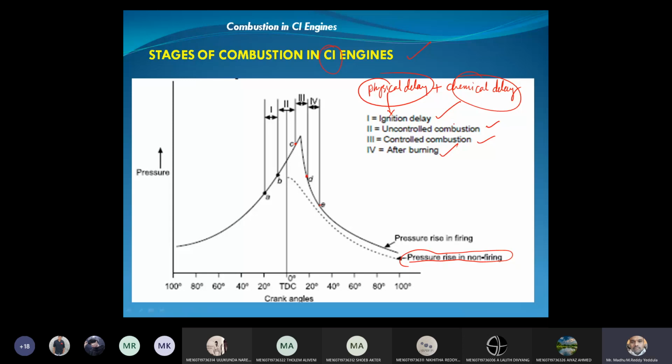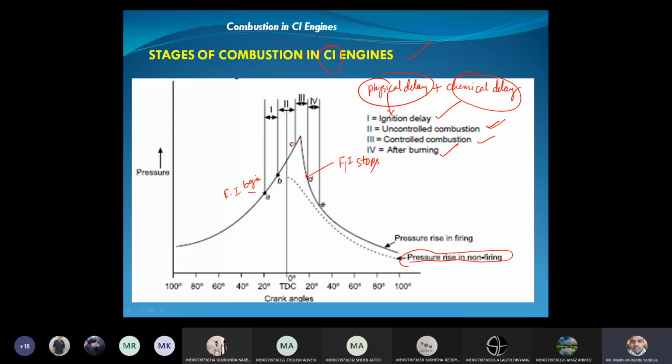Okay, and the second is uncontrolled combustion, stage 2. B to C is the uncontrolled combustion. During this period, we cannot control the combustion. Why? Because A to B, what is happening? At point A, fuel injection begins. At point D, fuel injection stops.